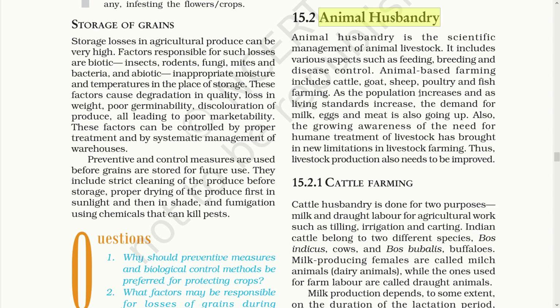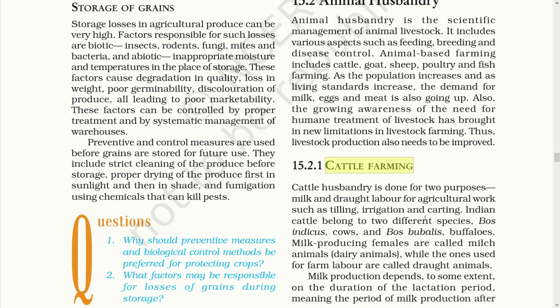Here comes our next topic, animal husbandry. Animal husbandry is a scientific management of animal livestock. It includes various aspects such as feeding, breeding, shelter, and disease control. So now, animal-based farming includes cattle, goat, sheep, poultry, and fish farming.